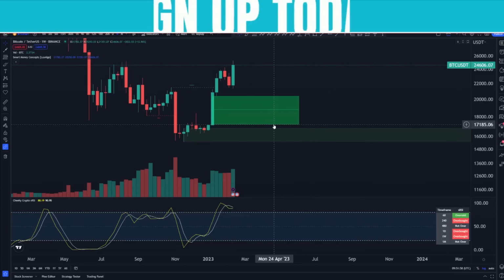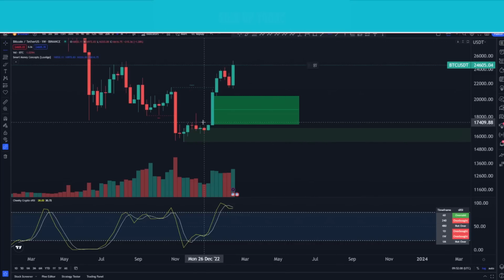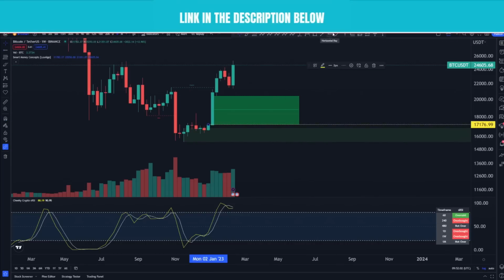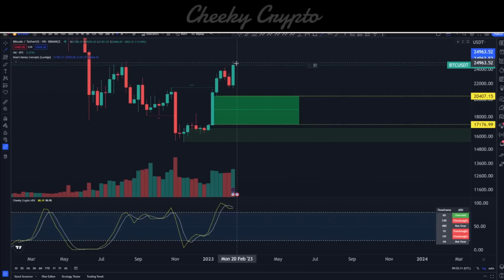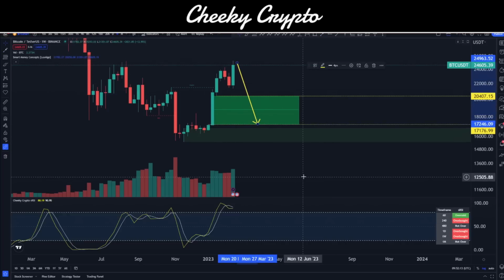This fair value gap, at the moment, if I draw in some horizontal lines, is marked up between 17,176 and 20,407. So the chances are we're going to have to come back down and retest these lows. Now, 17,176 is going to be a strong support level. We can see that also in here.